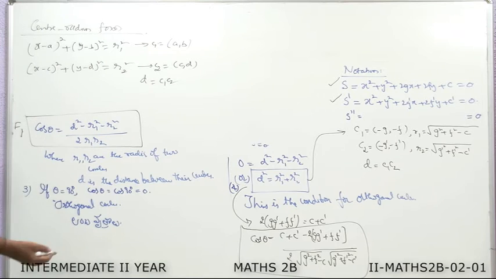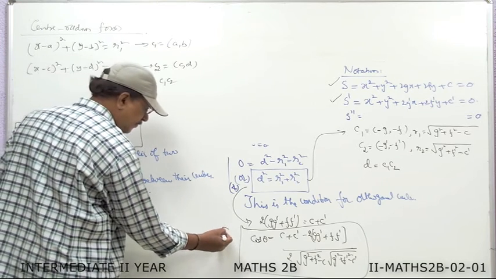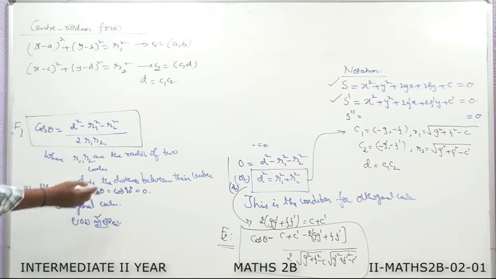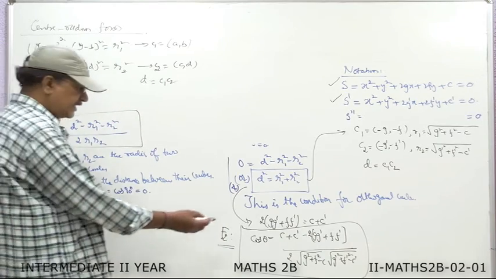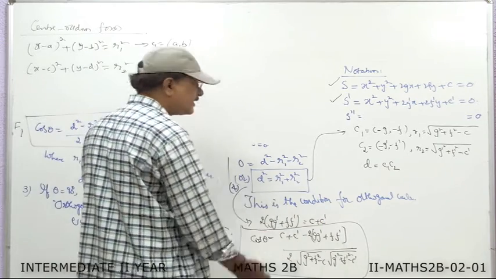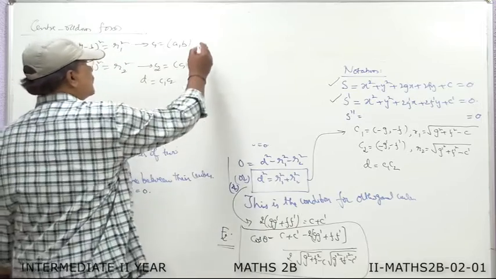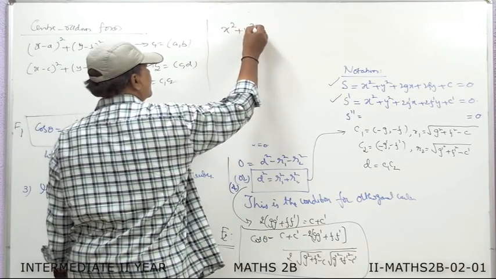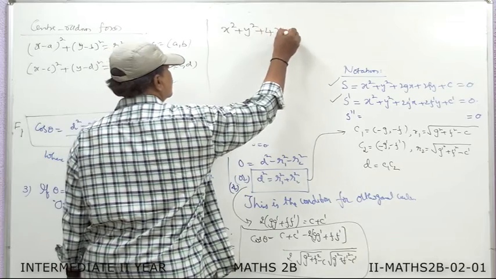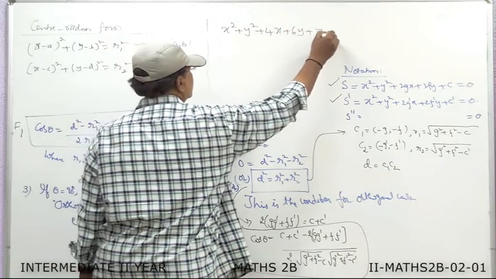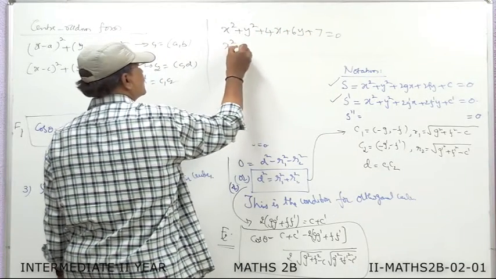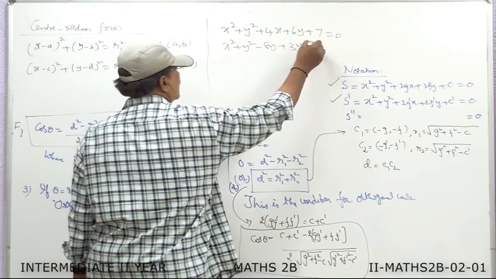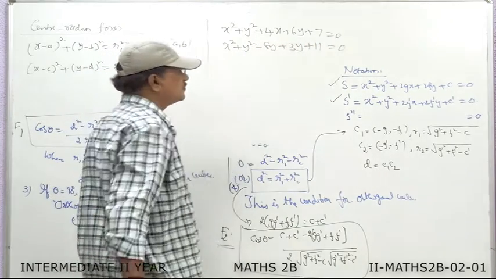But when we take the second formula, if you look at it, it is completely expressed in gg dash, ff dash and cc dash. Suppose you are taking the circles like this: x square plus y square plus 4x plus 6y plus 7 is equal to 0, and x square plus y square minus 8x plus 3y plus 11 equal to 0.